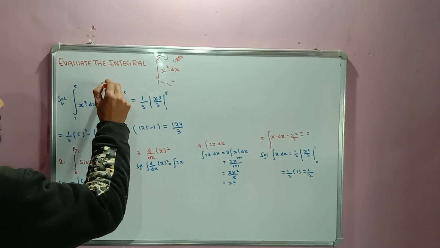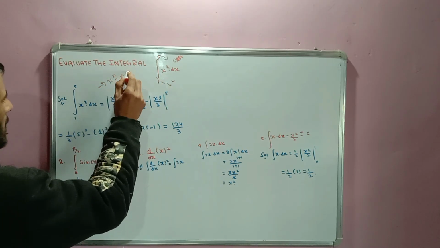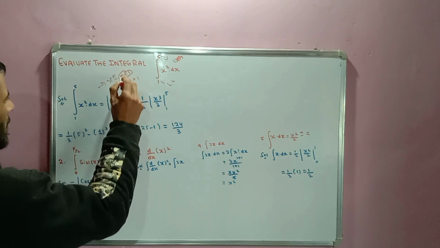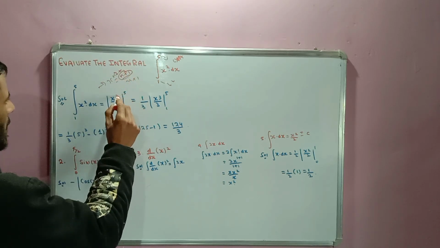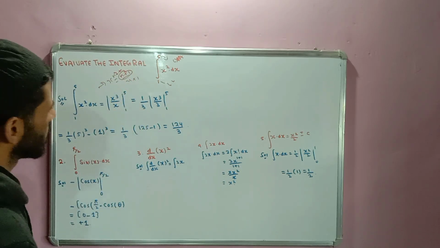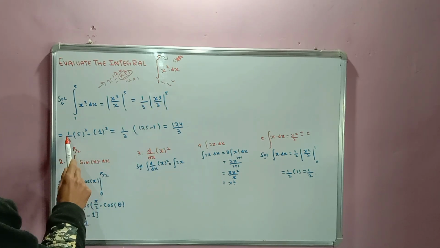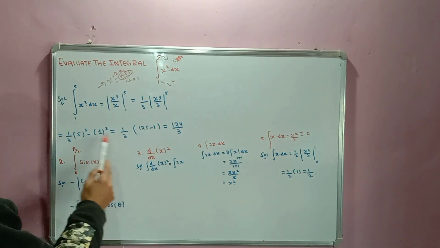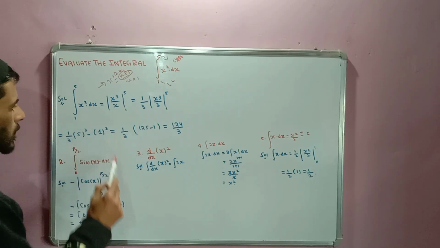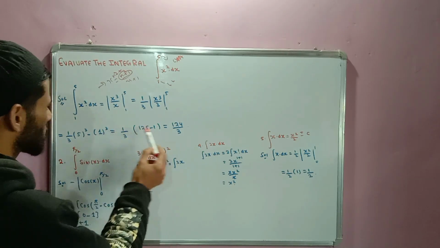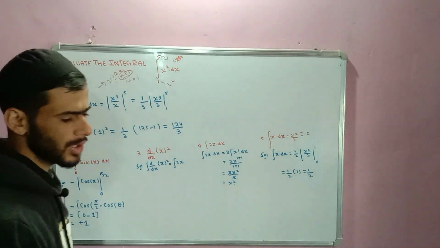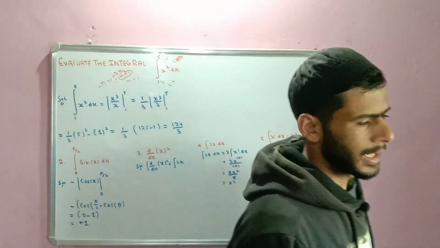How did x cube come, children? Here, x power n becomes x power n plus 1 divided by n plus 1. n here is 2, so 2 plus 1 is 3, giving x cube divided by 3. So it is 1 by 3 times 5 cube minus 1 cube. 5 cubed is 5 into 5 into 5, that is 125, minus 1 is 124, divided by 3.